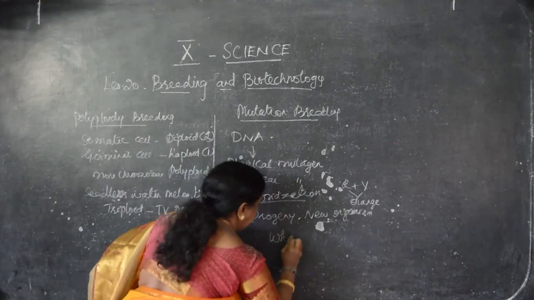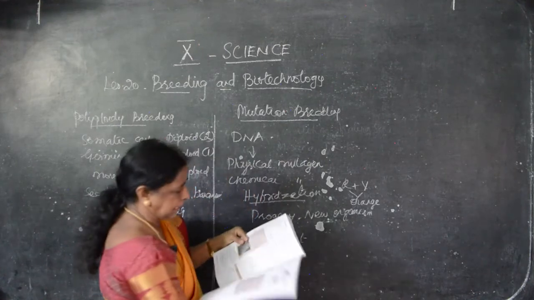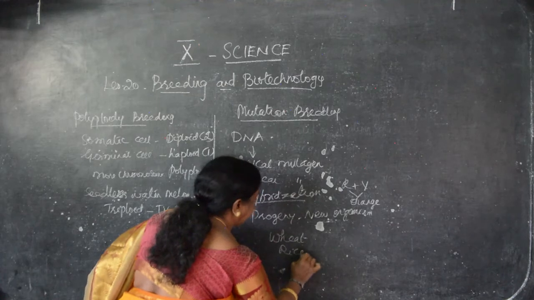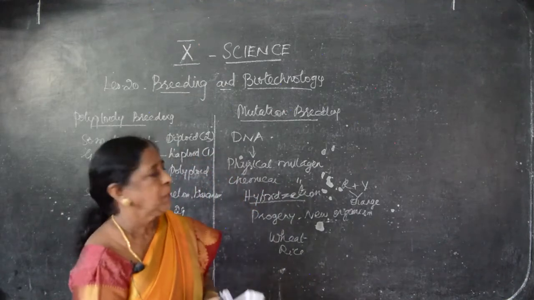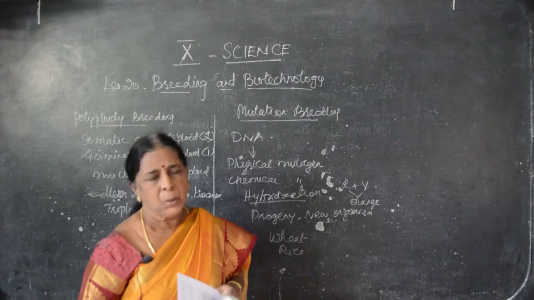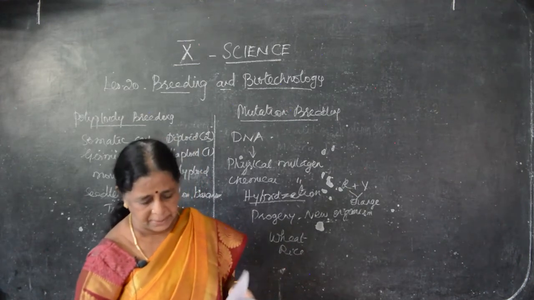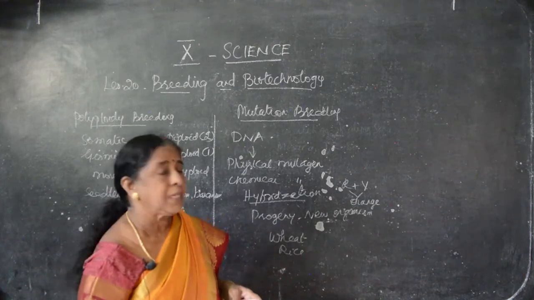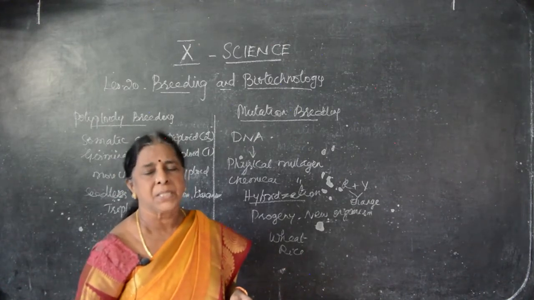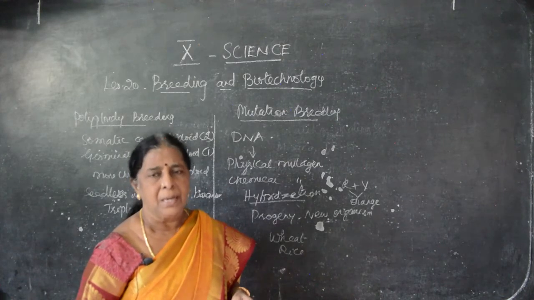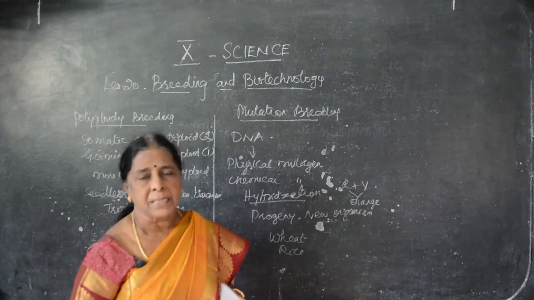Rice, for example. Mainly we are doing this for the satisfaction of the food sufficiency of human beings. We are doing all these methods. Okay, so the characters finally obtained: they got both the characters, a recessive character and a dominant character. The dominant comes out, the recessive stays suppressed. Finally, the dominant character will be expressed.